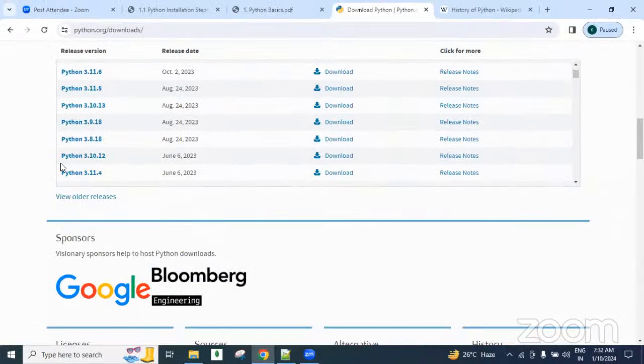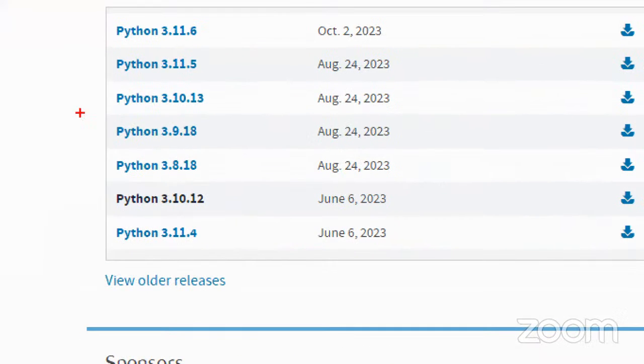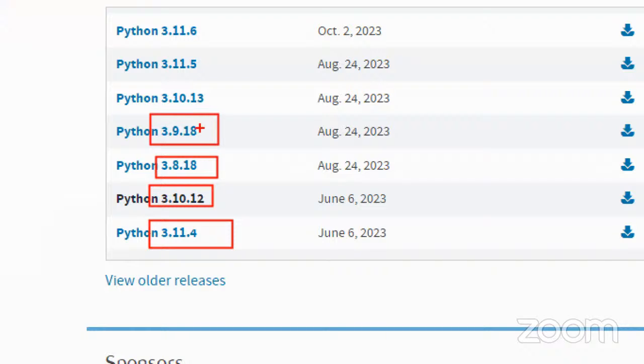If you want, you can check it here. This is Python 3.11, 3.10, 3.8, 3.9, again 3.10. Whichever team is working, that team works again here and releases the next version. I mean a patch version: small changes they did, and they released another version.